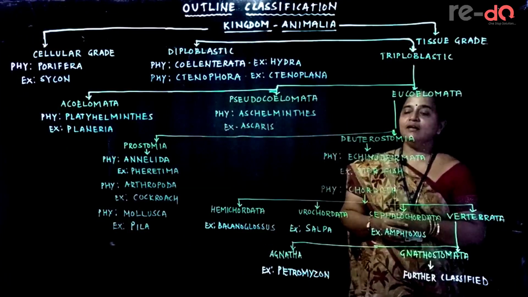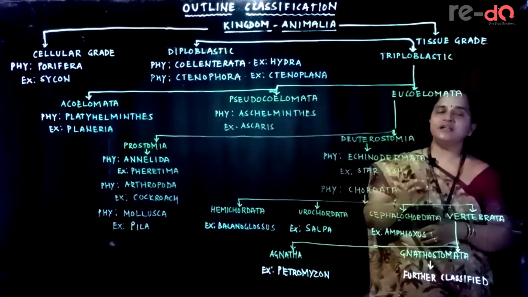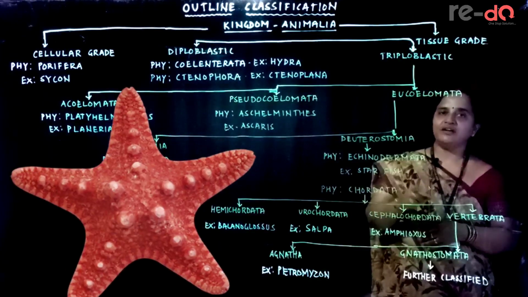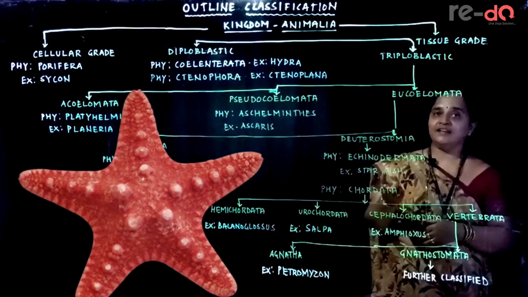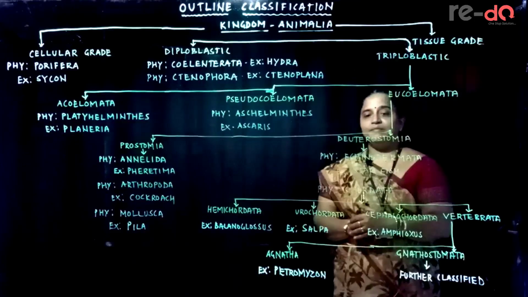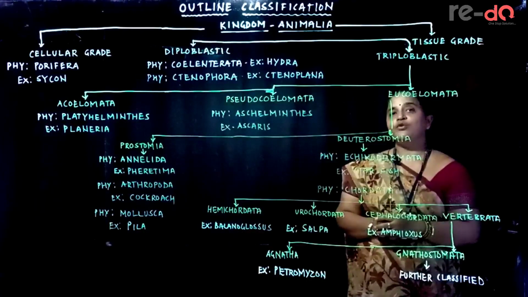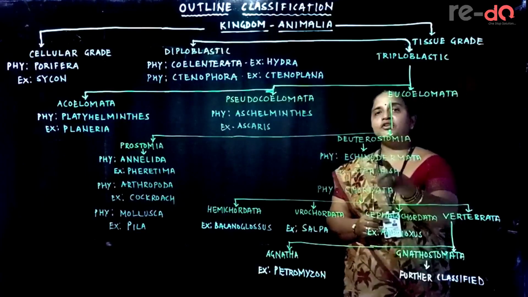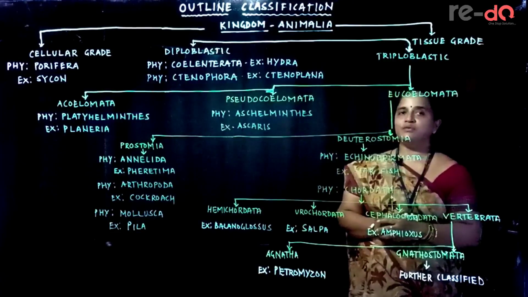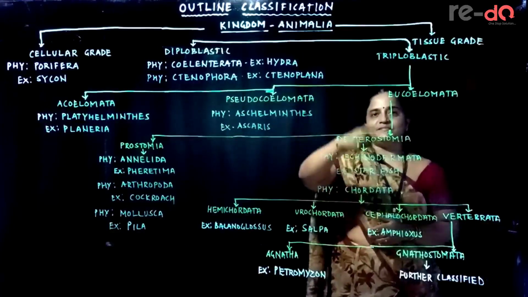In Deuterostomia, the phylum included is Echinodermata. It is an exclusively marine phylum. Example is starfish. They have spiny skin with pedicellariae. And the next phylum. Now, till Echinodermata, recall the last criterion I told you, notochord. Till Echinodermata, no notochord is found. So we call them non-chordates.